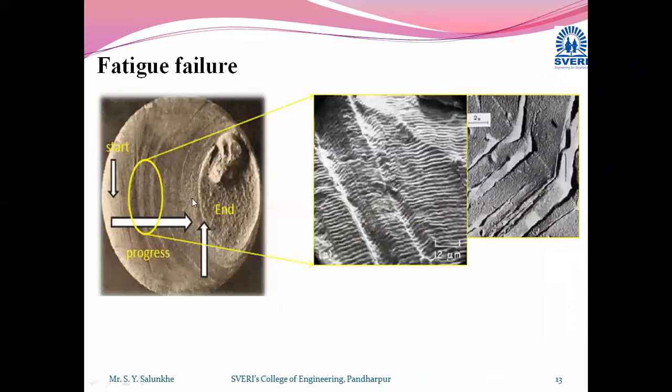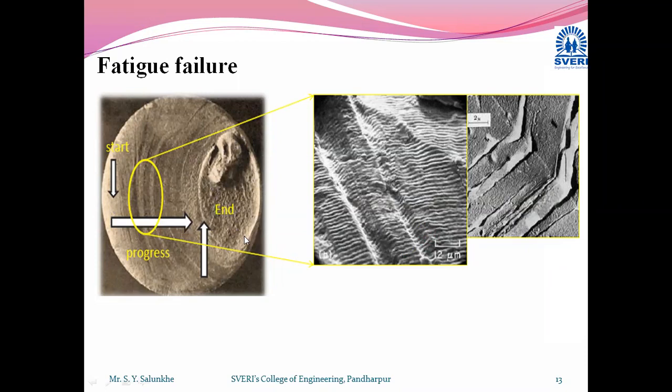Here is another example of failure. Actually, the crack start has taken place at one end. It is getting propagated and the end is going to occur. That is nothing but this fracture is going to occur at certain regions, a very small region.